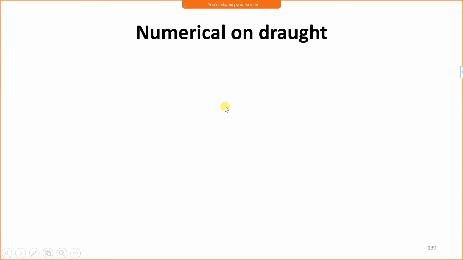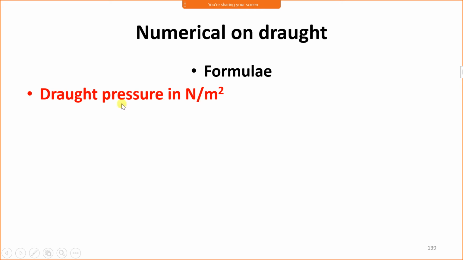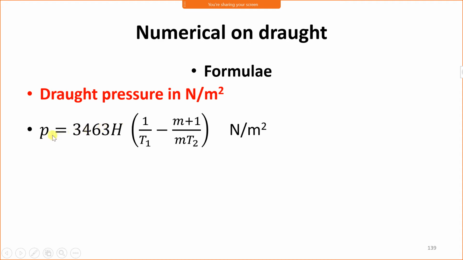Now we'll start numericals on draught. Formulae: we can represent draught pressure in Newton per meter square or mm of water column. We'll see the formula for both. Draught pressure in Newton per meter square is taken as small p equal to 3463 H (1 by T1 minus (m plus 1) upon mT2) in Newton per meter square,